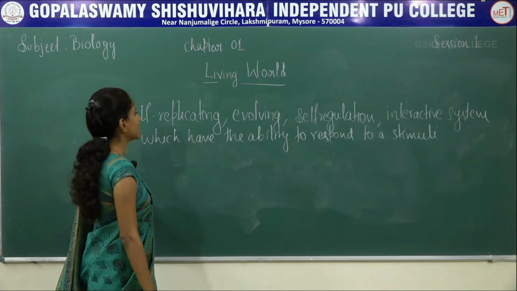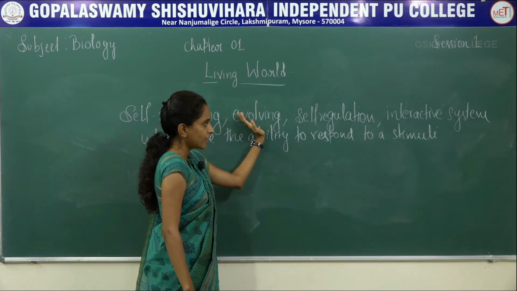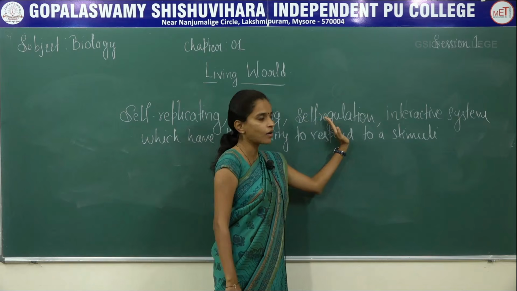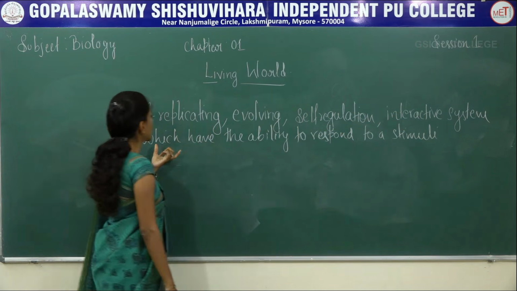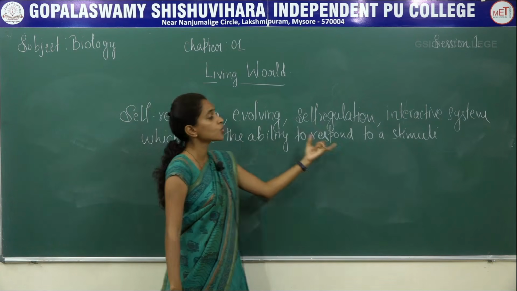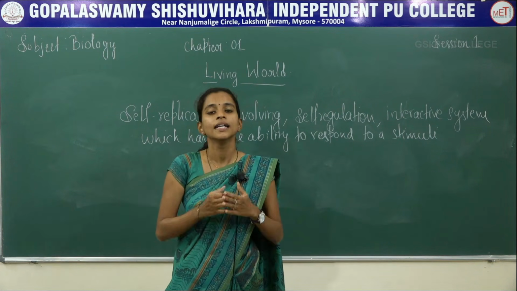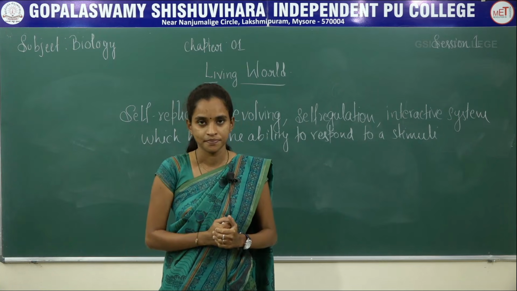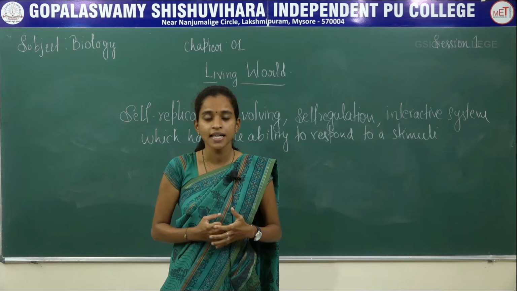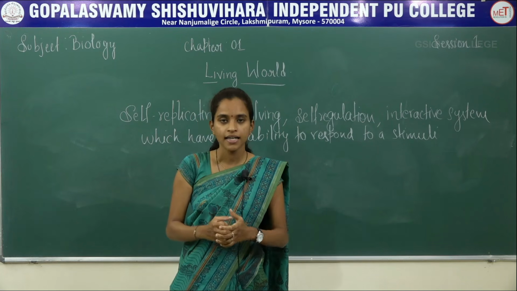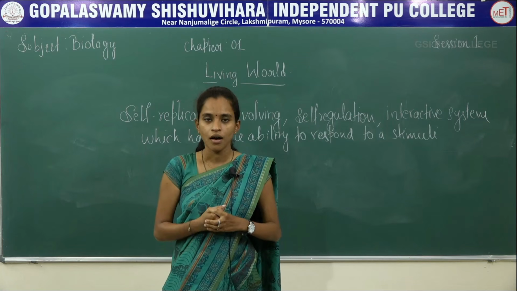So, living organisms are self-replicating, evolving, self-regulating, interactive systems which have the ability to respond to a stimulus. That is how you define a living organism. That is about the different criteria involved in the definition of living organisms.